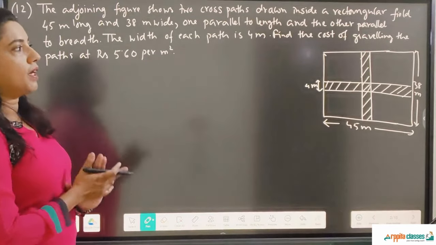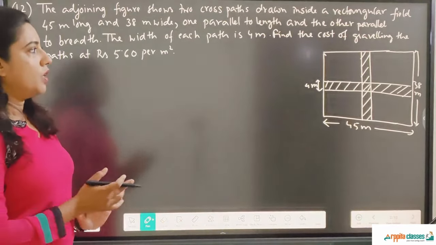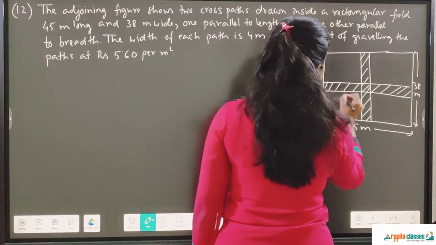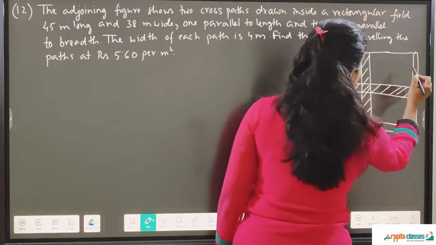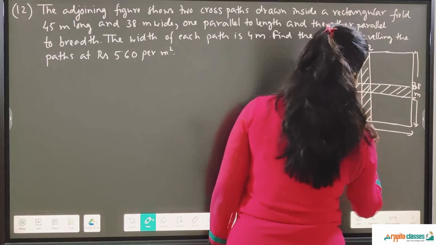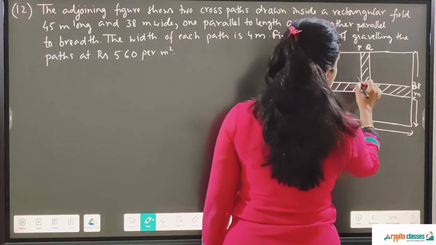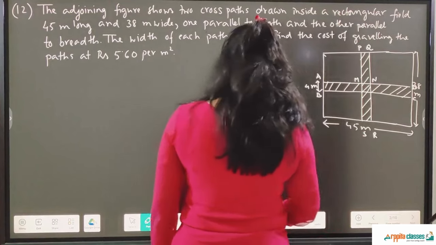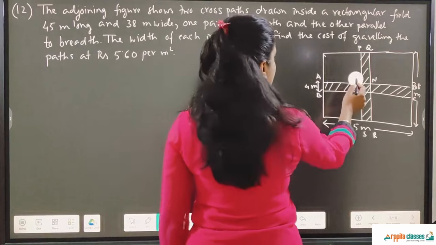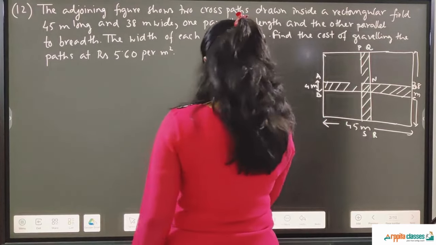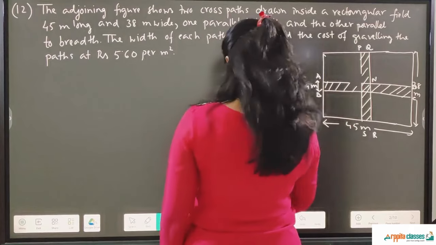That means we need to find out the area of the paths. So I will name this path as A, B, C and D, and this path as P, Q, R, S, and this common area also I'll name. P I can't take, I'll take something else.